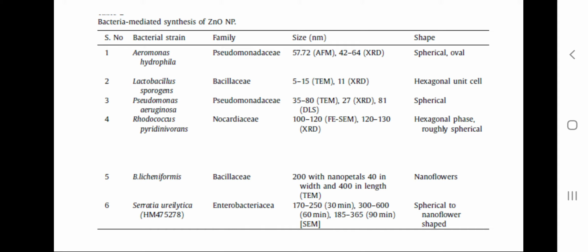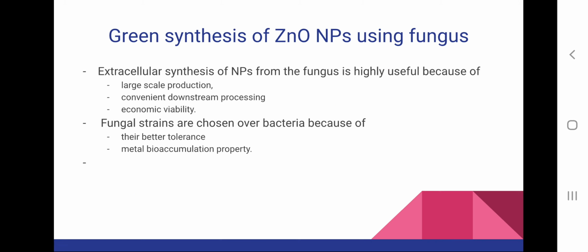Aeromonas hydrophila, then Lactobacillus sporogenes, then Pseudomonas aeruginosa, Rhodococcus pyridinivorans, then Bacillus licheniformis. This has also been utilized for synthesizing silver nanoparticles. Then Serratia ureilytica. So these are the different bacteria and the size of nanoparticles which have been synthesized by them, and also the shape of nanoparticles is mentioned here.